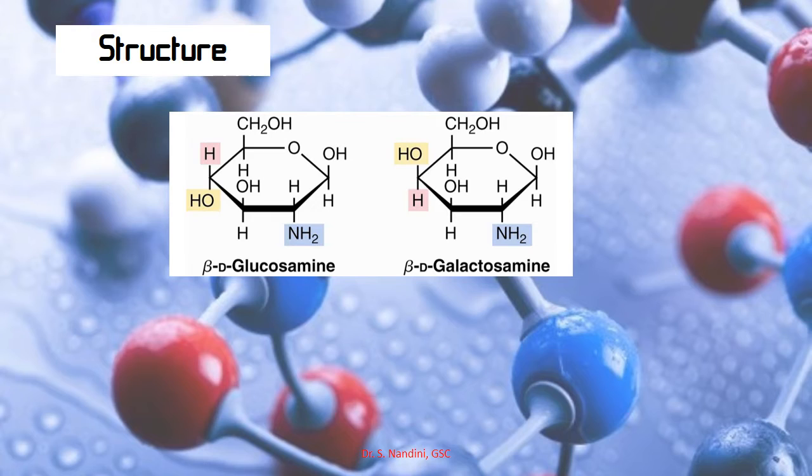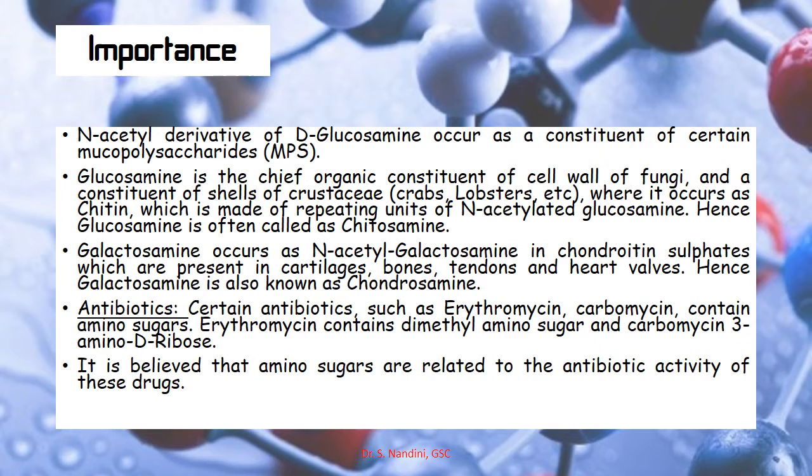To give a clear picture, I have given you the structures of glucosamine and galactosamine. You can see here at the C2 position, the hydroxyl group is replaced with the amine group. Galactose is a C4 epimer of glucose. You can see at C4 the structure is very similar, but instead of the C4 OH there is an H in galactosamine. So we call galactose an epimer of glucose. You have to learn the structure and its importance.